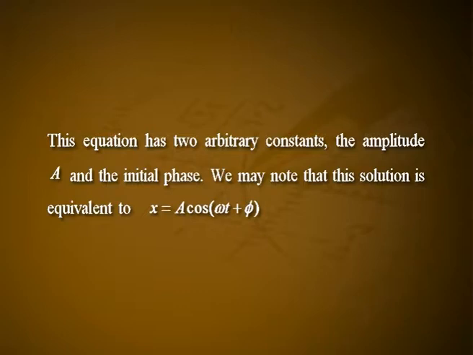We may note that this solution is equivalent to x equals a into cos(omega t plus phi). If we make a1 plus a2 equal to a cos phi and i into (a1 minus a2) equal to a sin phi, both the solutions are equally valid, and which one holds for a given motion is decided by the value of the initial phase phi at t equals 0.